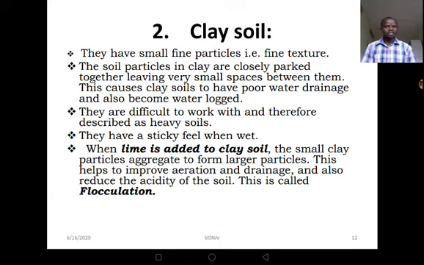Remember, the challenge of this clay soil is a lack of aeration and drainage. The clay soil particles are closely packed together. Now, when you add in lime, they aggregate together. And this, like we have said, helps to improve aeration and drainage, and it also reduces the acidity of the soil. And that process is called flocculation.